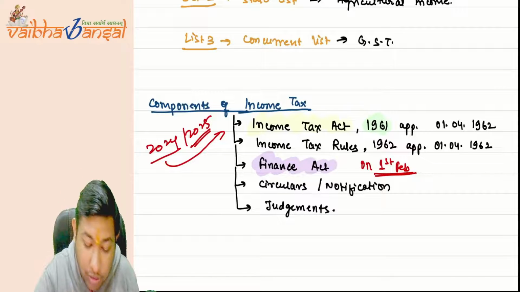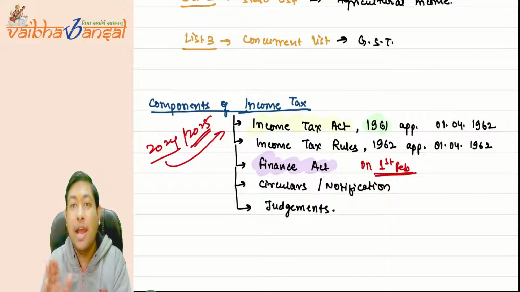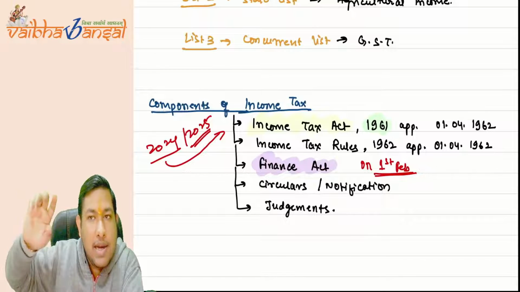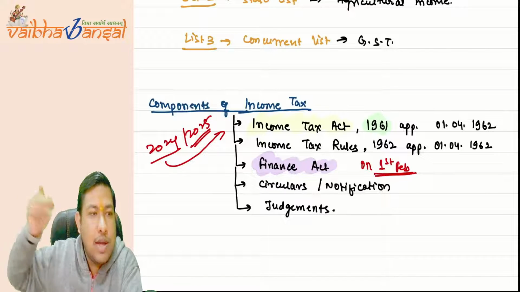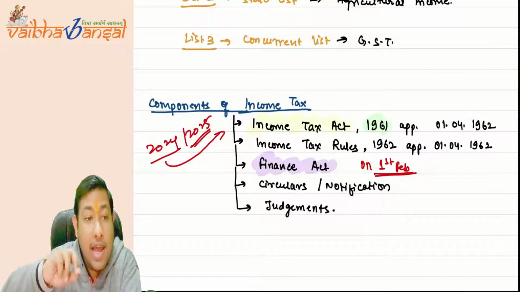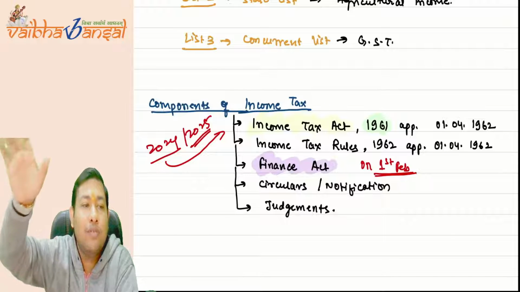So on the 1st of February, the government of India launched that. After passing from the Lok Sabha, it goes to the Rajya Sabha. Rajya Sabha also passes that. Then it goes to the President of India. The President also gives assent on that, and it is notified where? It is notified in the official Gazette of India.